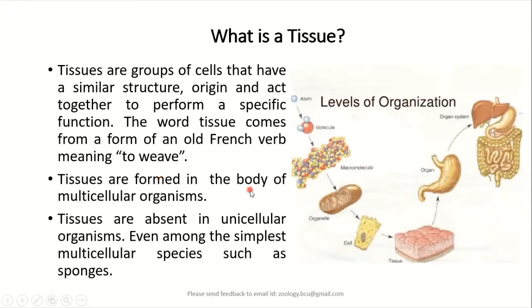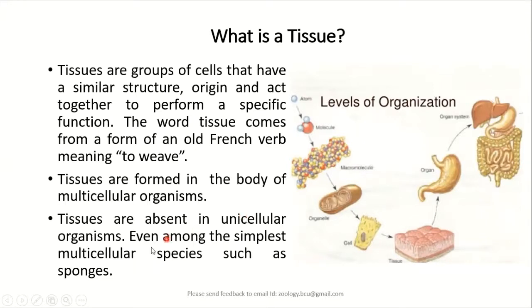The tissues are found only in the body of multicellular organisms. Why? Because in unicellular organisms, the single cell of the body itself will be the body of the animal. Thereby, tissues are not found in unicellular organisms.